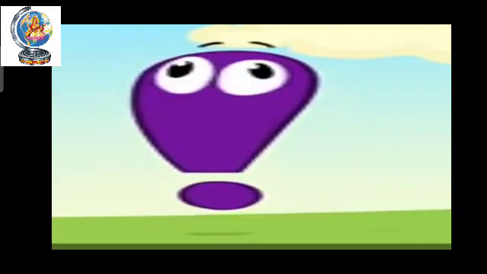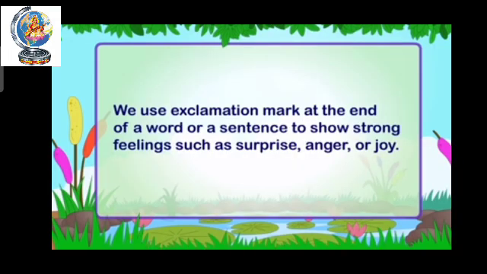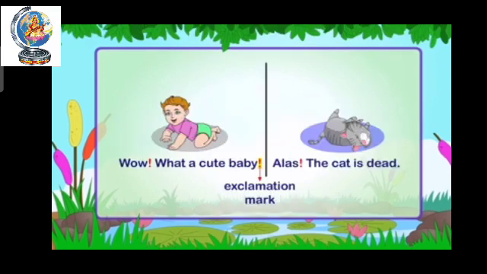So when and where can you use this mark? This is the exclamation mark. With the interjection also you can use an exclamation mark. We use an exclamation mark at the end of a word or a sentence to show strong feelings such as surprise, anger or joy. Already we have learnt about interjection. So you know when and where the interjection words come, and over there you can put the exclamation mark.